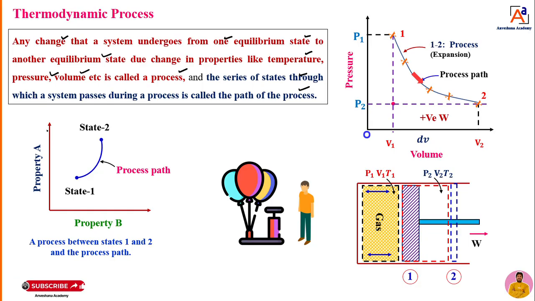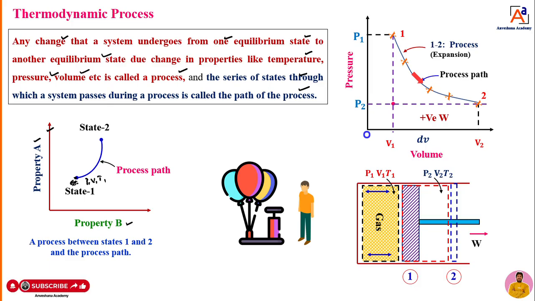I will take a diagram. Vertically I will take one property, horizontally I will take another property. I will name these properties A and B, dear students. Now assume that the system is at this particular point. You can take any system; assume that one system is at this particular point, that's the initial point, or we can call it state 1. Then the properties of the system at point 1 will be P1 and T1. I will take three important macroscopic properties here: pressure, volume and temperature. At the initial condition, it has P1, V1 and T1.